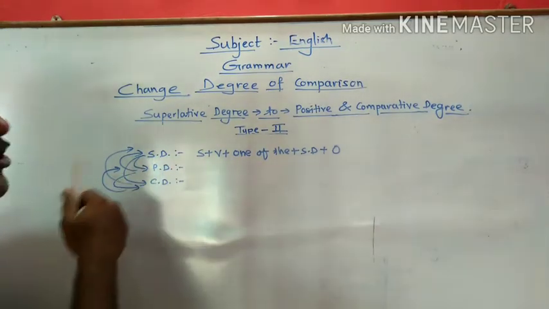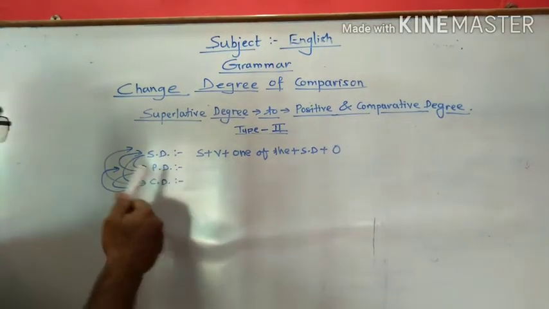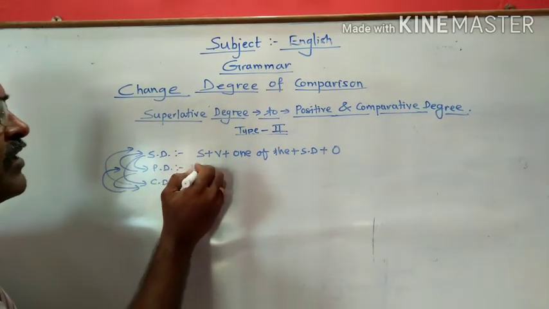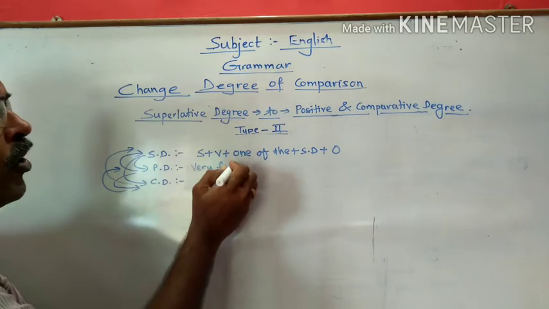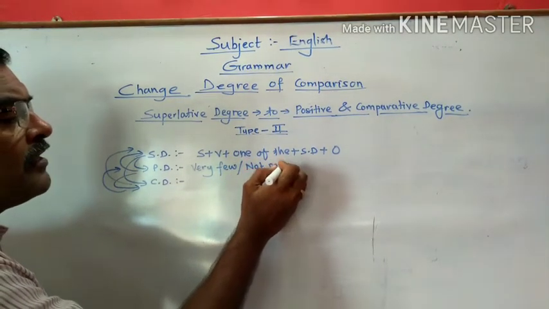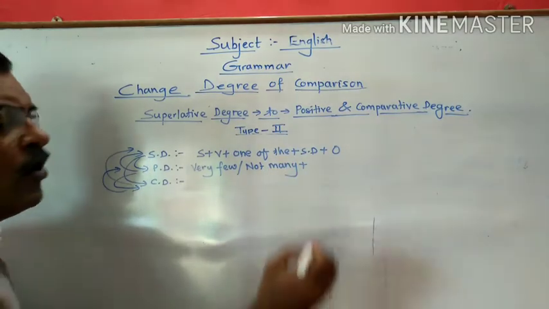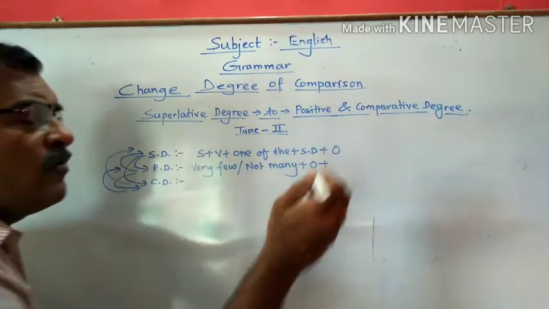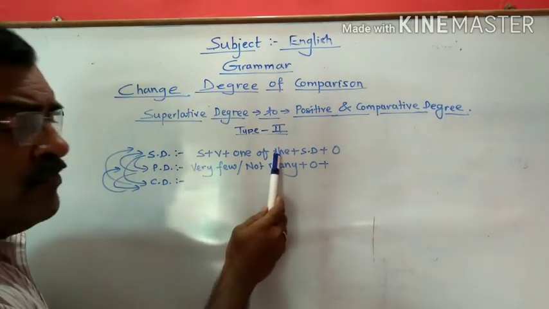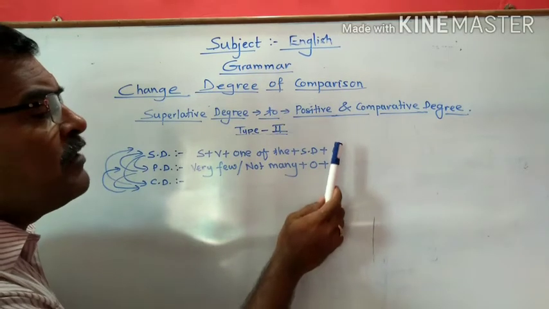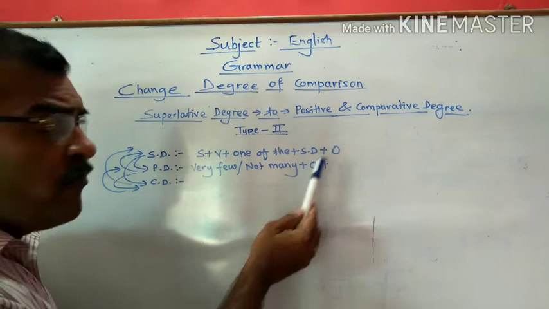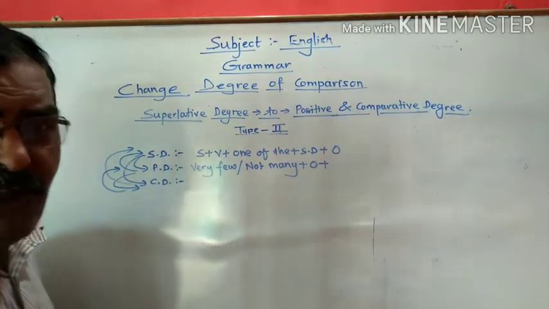Now let us change into positive degree. See how this sentence is going to change into positive degree. Now here we have to begin the sentence with very few, or you can begin with not many plus object. Now one thing we can understand in this sentence is that whenever there is one of the, this object will be in plural form. So there is no need to change it into the plural form. Naturally it is in the plural form.